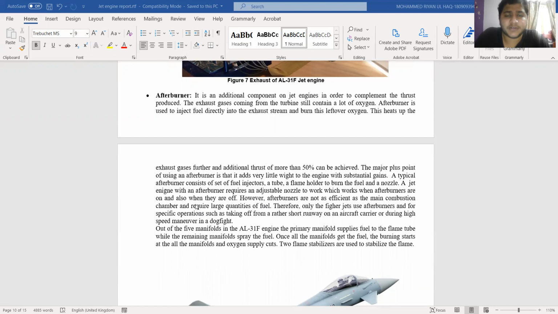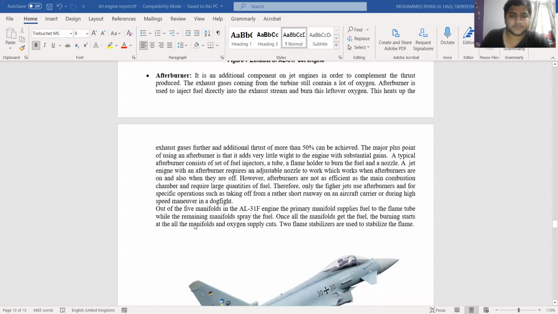The main advantage of the afterburner is that there can be a significant increase in thrust with very little weight increment. A typical afterburner consists of a set of fuel injectors, a tube, a flame holder to burn the fuel, and a nozzle. But the main disadvantage of the afterburner is that it uses a huge amount of fuel. So these afterburners are not used on commercial aircraft, but only on jet fighters.